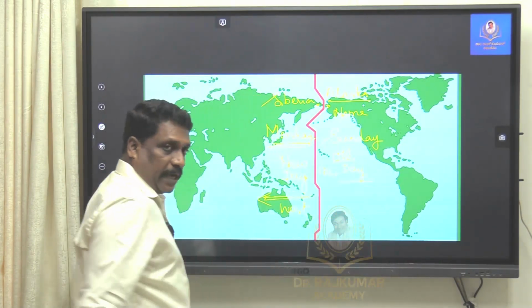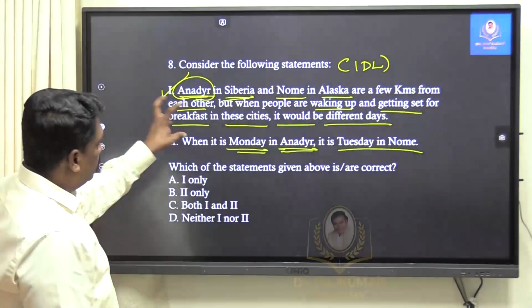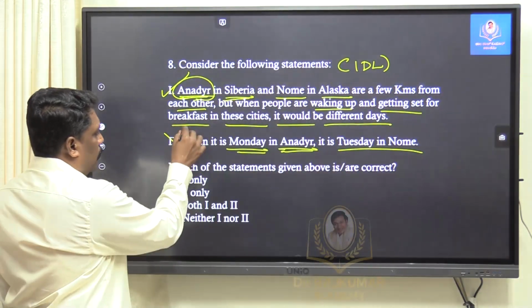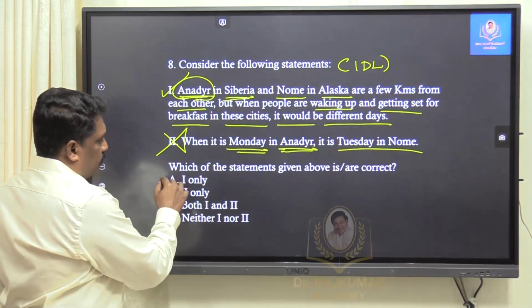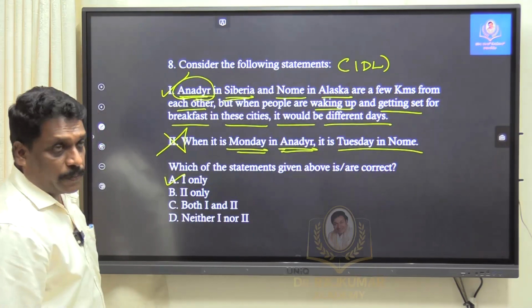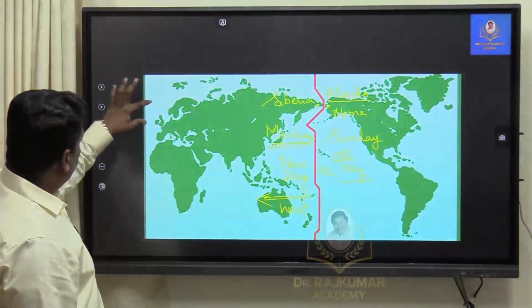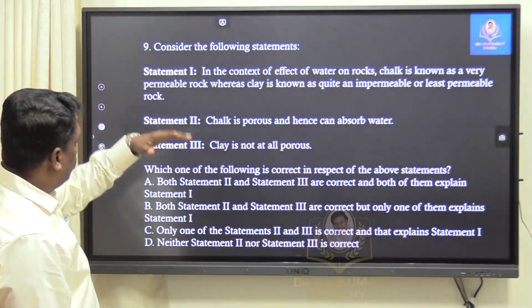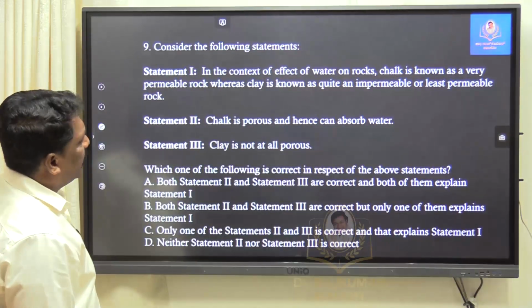Sunday. Correct? In that way, my dear friends, this question or this statement is what? Wrong. Answer to this question is one only. Right? Now going to the next question. Right. Again a simple logical question.